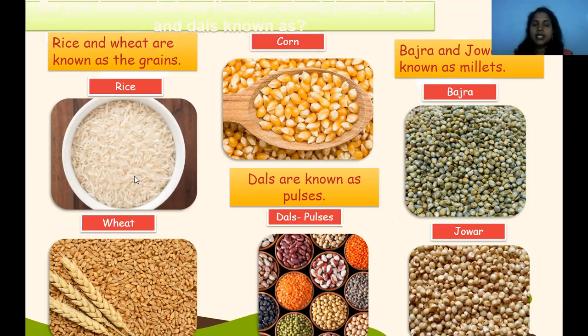This is rice, this is wheat, this is corn, dals and pulses, this is bajra, this is soya. I hope you can now identify them, because these special pictures are there, and you are able to identify all the grains individually.